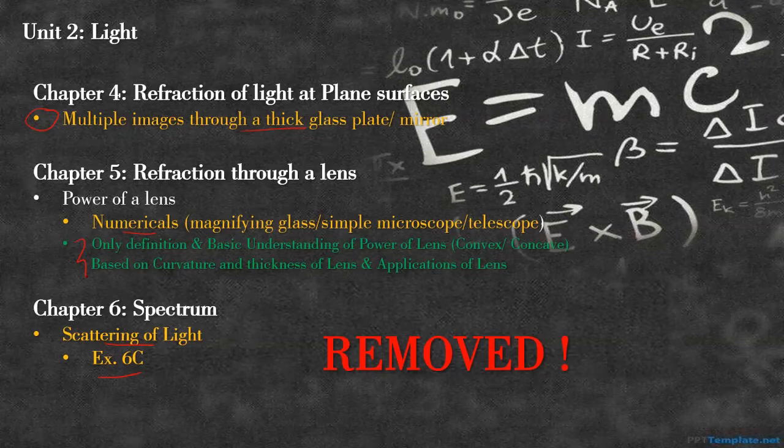Chapter 5, again an important chapter, refraction through a lens. All the topics are there, be it image formations, be it rules of image formation, everything is there. The last part, which consisted of power of a lens, has been removed totally. Power of a lens, wherein there were lots of numericals. So power P equals 1 upon F, where F is in meters and power is in diopters. Then on a more complex level, we had to calculate power of a magnifying glass, microscope, telescope. All these numericals are not there now.